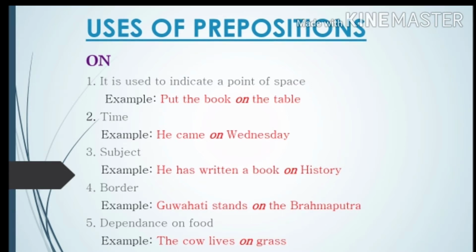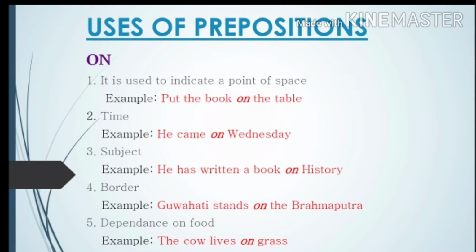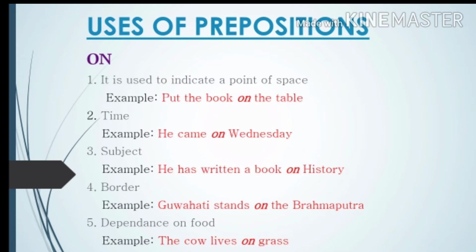It is used to indicate a point of space. Okay. Example, put the book on the table. Where to put the book? On the table. Okay, table is the space here. So it is indicating the point of space. Where to keep? What is the space? The space is the table. Okay. Next, it indicates time. He came on Wednesday. When did he come? On Wednesday.